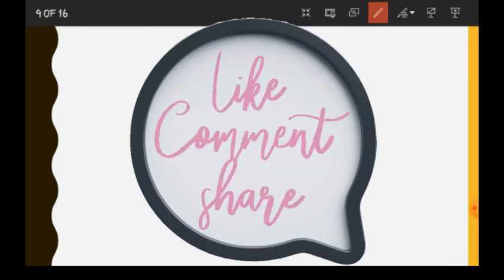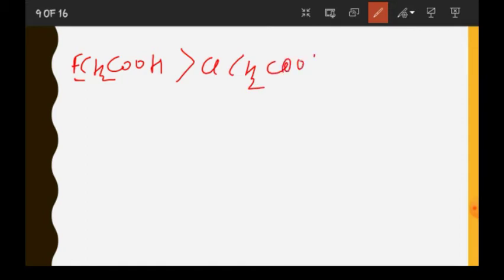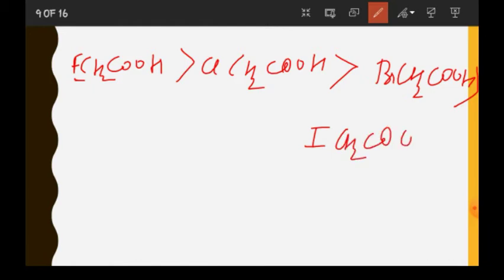Like suppose, if we go with an example, see, if F is attached, FCH2COOH is one compound. If instead of F there is Cl, ClCH2COOH, and if there is Br in place of Cl, and we can take I also, ICH2COOH.